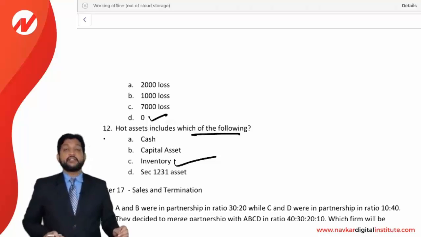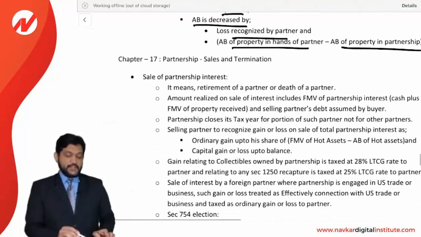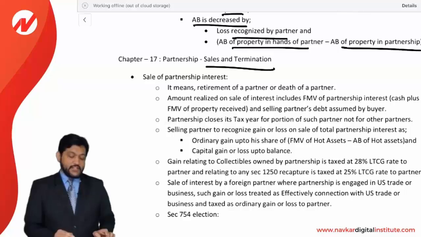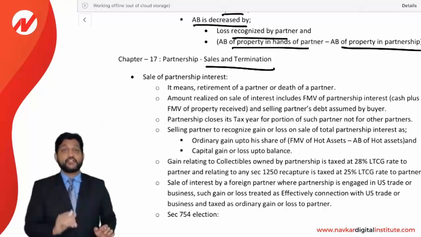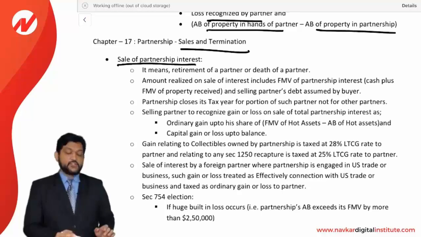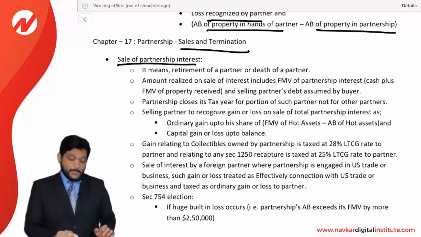So these were the MCQs for chapter number 16. Now friends, let us see the next chapter, number 17, that is partnership: sale and termination. Sale and termination we are talking about. So when a partnership terminates or when a partner sells his total interest, that is called sale and termination. First, sale of partnership interest. It means when a partner is selling his profit sharing, when a partner is selling his interest to an outsider, then what situation will happen?